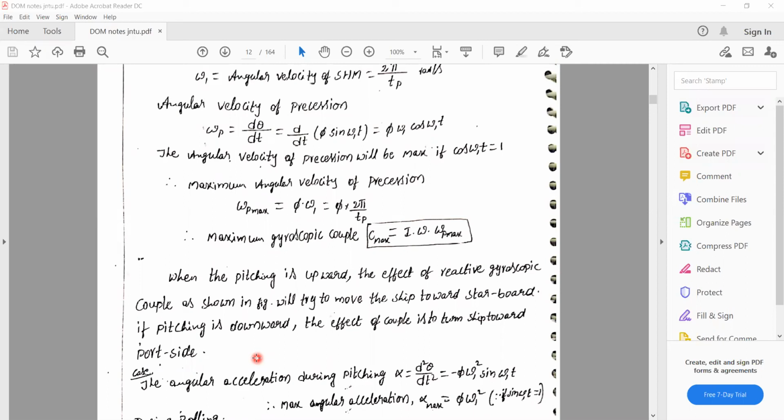So while we take our pitching effect, there are two terms generally used. Those are the port side and starboard side. Those indicate the left portion and the right portion. So which side is dragging while the ship passes to the tides, tide up and tide down? Okay, those are the cases mentioned here.